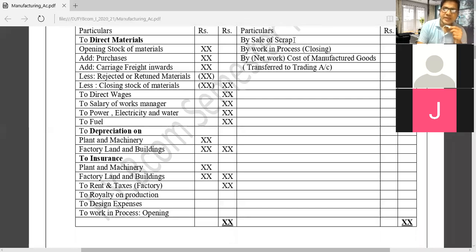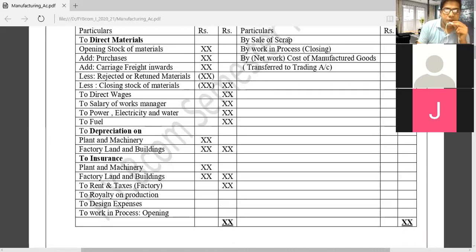Then sale of scrap, we will record it on the credit side. Scrap means those materials, those items which are not used and we have to put as scrap. If you sell this scrap, whatever income is generated is recorded in the manufacturing account on the credit side.